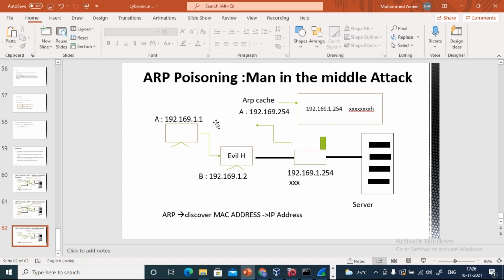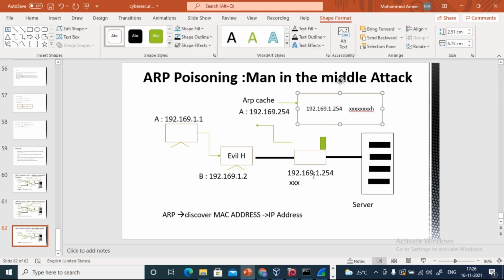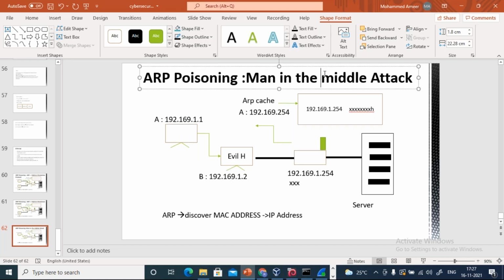See here, Chakradhar. Using this MAC address only, you will be going directly to the router. Whenever you're sending any data, the data will be sent directly to the router. But when the evil hacker comes into the picture, your data is now transmitted through him. How is this happening? How can the hacker do all the snooping with our data before sending it to the real default gateway? This attack is known as the man in the middle attack. I hope this is clear to everyone.